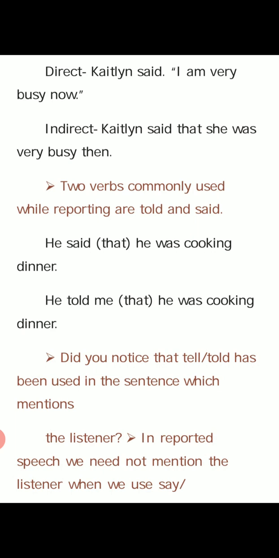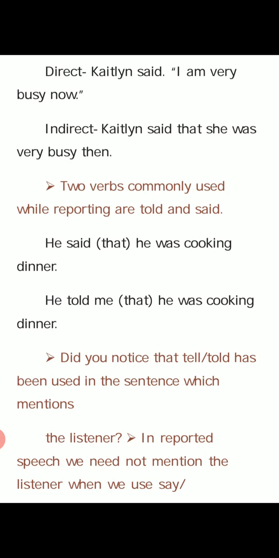Kaidilian said, "I am very busy now." Can you change into the indirect speech? Okay, Kaidilian said, that is the reporting verb. Then what do we want to add? Conjunction. Very good. That. Then pronoun change. First thing we want to remember, we want to remove the quotations. Kaidilian said that, then the pronoun change: I changes into she. Am changes into was. Was very busy, now changes into then. That is the adverb change.